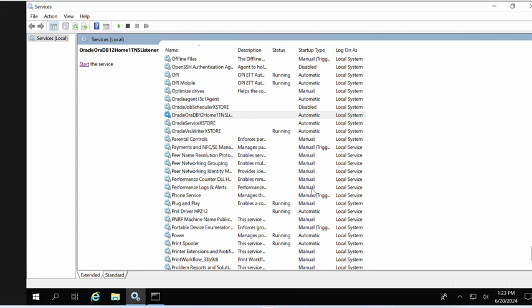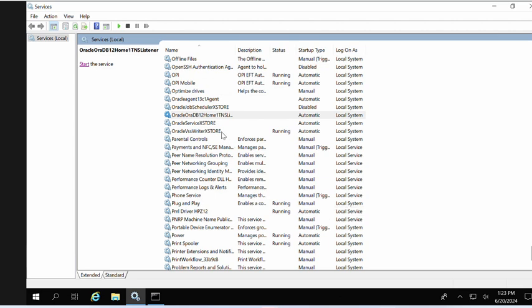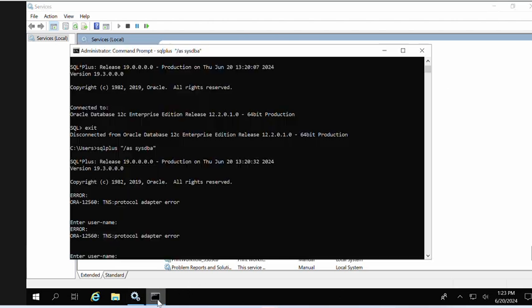Generally, if you go to restart this, you will get a similar error. While restarting, you will get this error again and again. So how we should fix it, that we will be seeing here. I'll be starting the database first. I'll restart the database service, and then when I'm trying to connect, it's failing here.